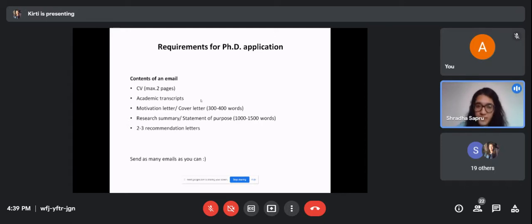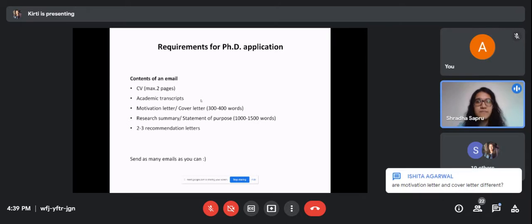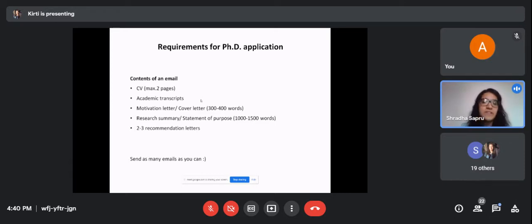Everyone would have read a lot of statements of purpose which say that we want to do a PhD because we like science or we find it really interesting, but you need to make your SOP different in a way that tells your story, or what your path was which led to your interest in doing a PhD. So that is what would probably make you stand out. And yeah, the rest of the things are pretty much the same.